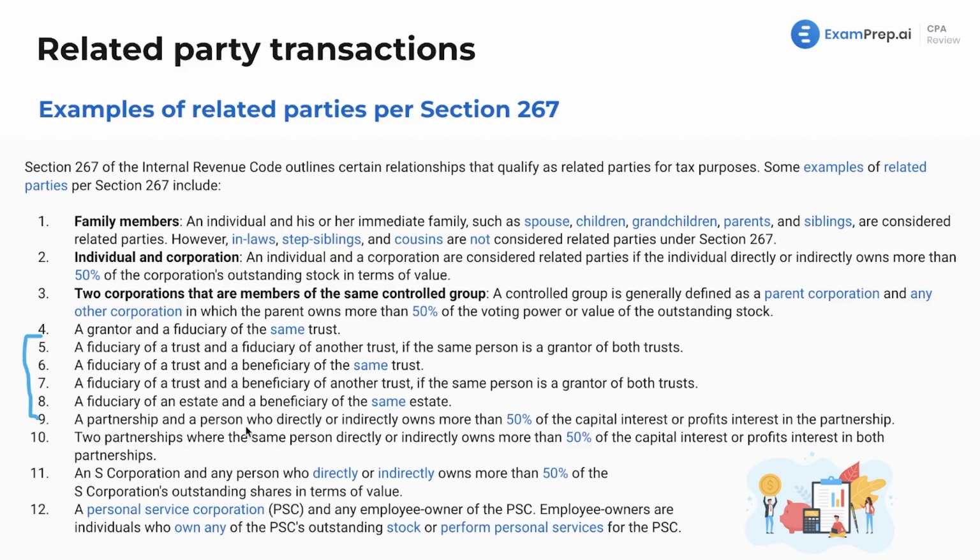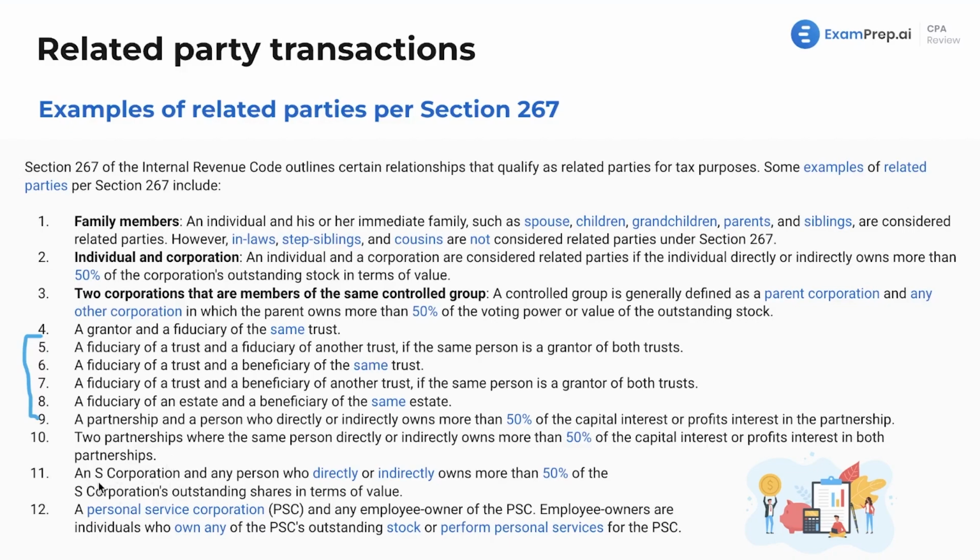A partnership and a person who directly or indirectly owns more than 50% of the capital interest or profit interest in that partnership. Two partnerships where the same person directly or indirectly owns more than 50% of the capital interest or profit interest in both partnerships. So a lot of overlap, but essentially we're just seeing 50%, definitely a good threshold to know. And it'll be pretty clear in questions. It's not going to be like 49.5%. No, they're not going to mess with you that much.